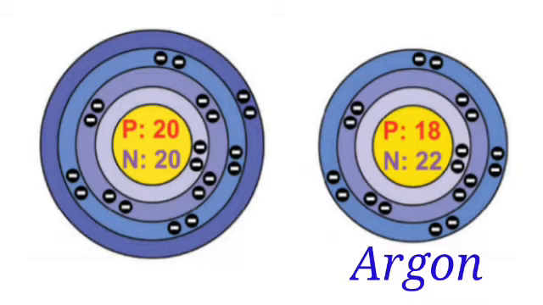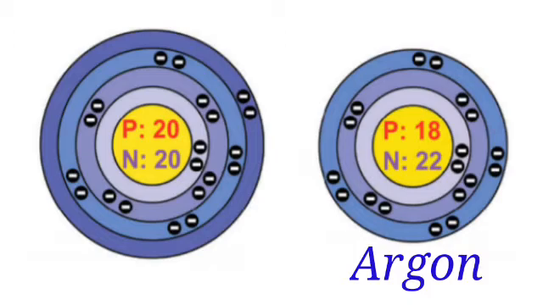Similarly, the next one, calcium atom: its atomic number is 20 and mass number is 40. From this, both atoms have the same mass number but different atomic number.